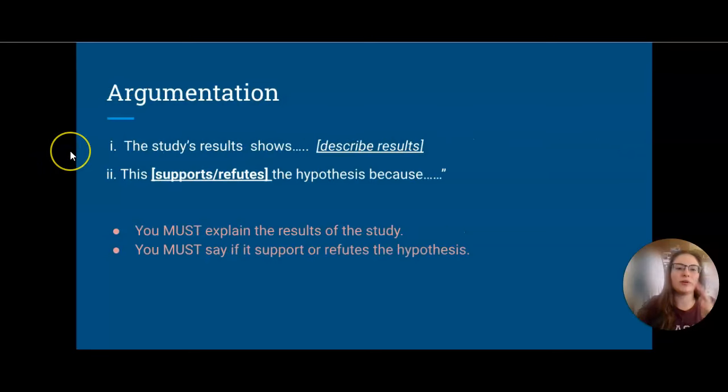And for the final point, the argumentation point that is worth 2 points, remember 1 point comes from accurately describing the study results, right? So you will want to say the study results show, and then describe the results. You don't have to describe all of them, you just need to describe one of them, and you need to state clearly that it either supports or refutes the hypothesis. Right? Making sure that you use these 2 parts as sentence stems is going to ensure that you have everything you need in your answer.